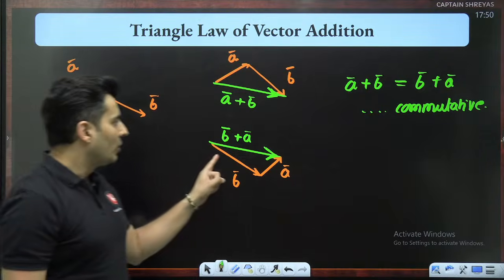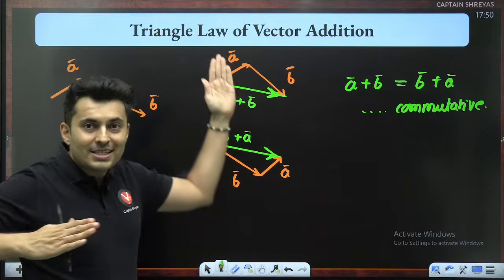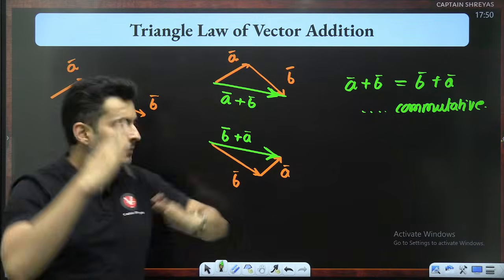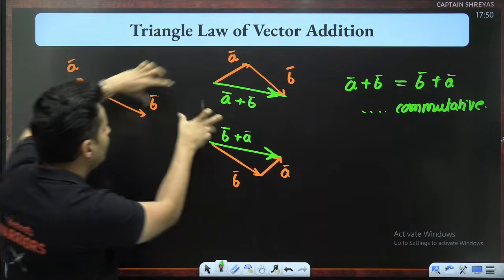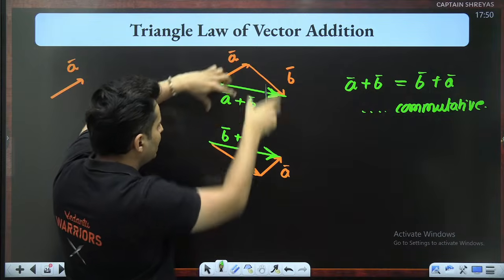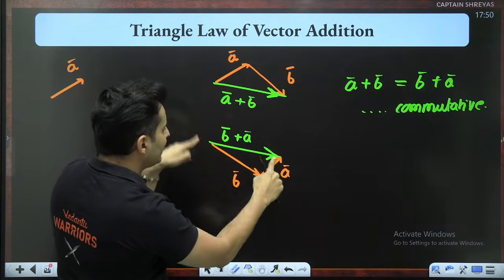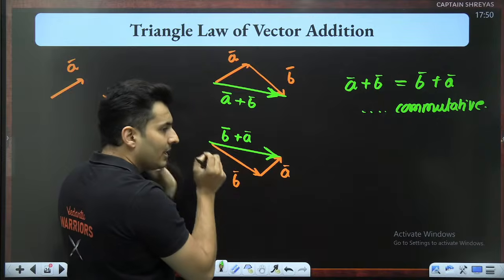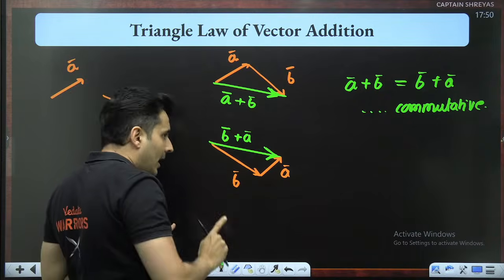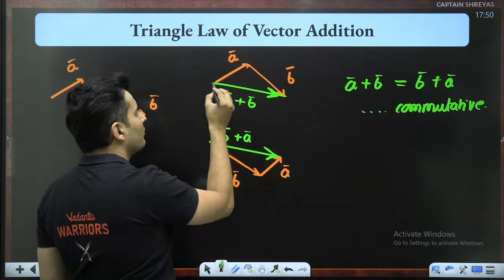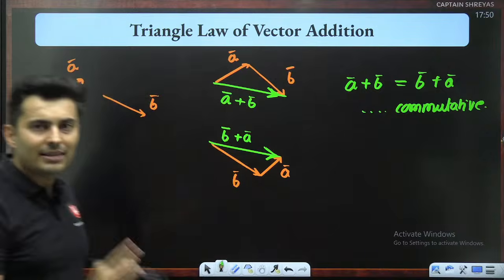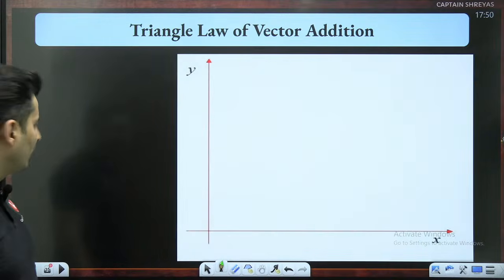Correct. So what you need to do? Just slide them till the tail and the head match. The missing side of the triangle is the resultant, and the arrow mark always goes from the tail to the head. That's how you add it via the triangle law.